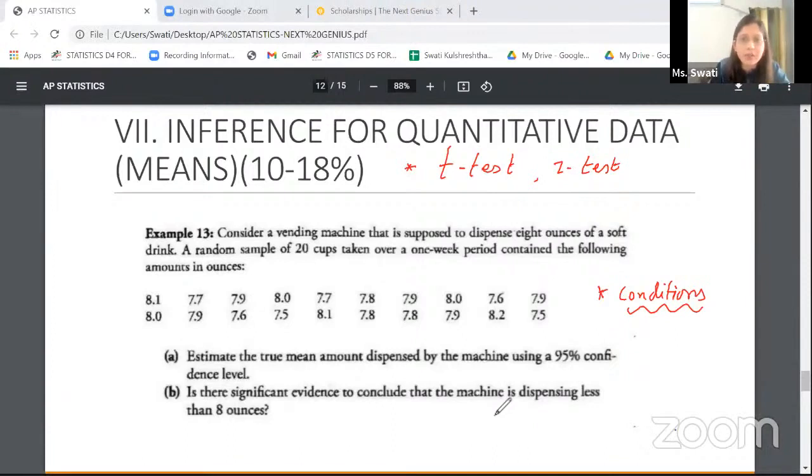If you're attempting a multiple choice, again, the structure of the confidence interval and the test statistics should be known to me. Of course, you can perform all the confidence intervals, t-tests and z-tests in the calculator, but a basic understanding of the structure is always welcomed in the APs.